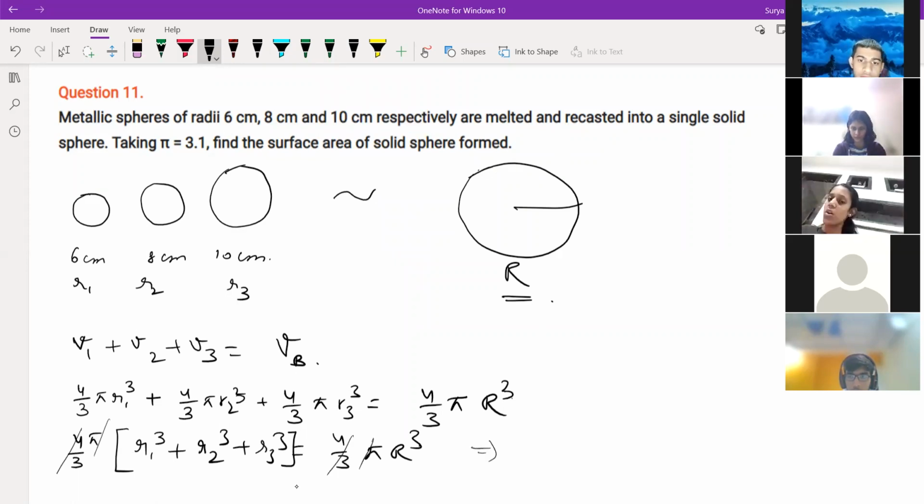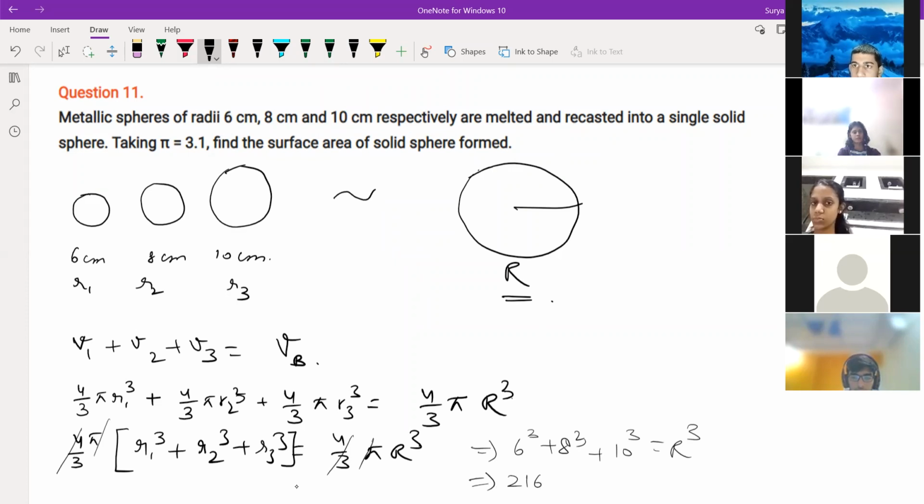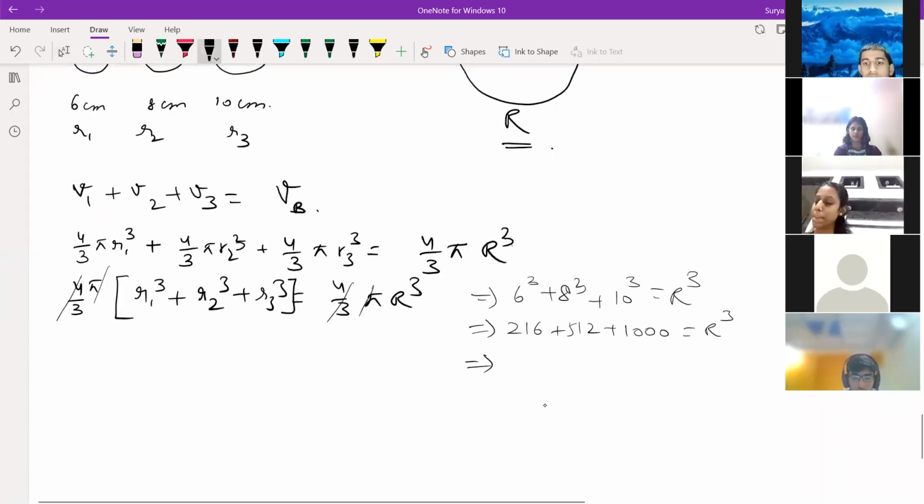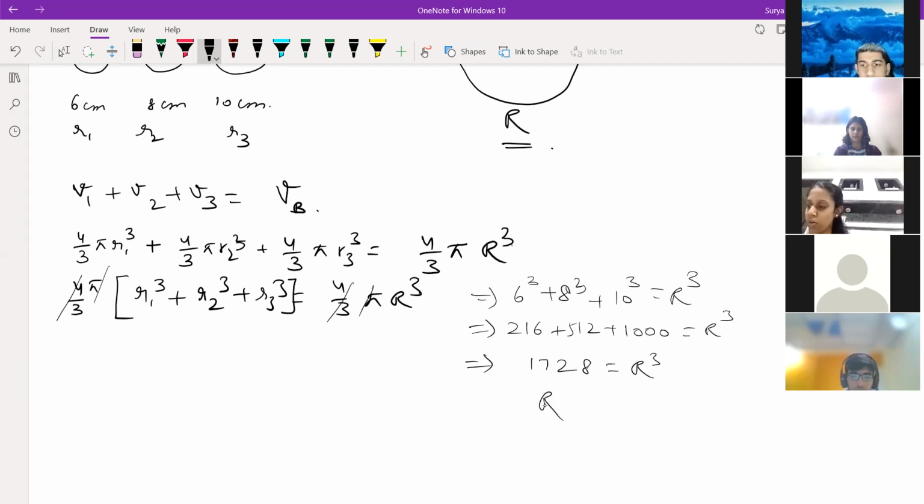What will we get? R1 cube, that is nothing but 6 cube plus 8 cube plus 10 cube is equal to R to the power 3. So 216 plus 512 plus 1000 is equal to R cube. 1728 will be the sum, so we get 12 centimeter. R is equal to 12 centimeter. That's correct.